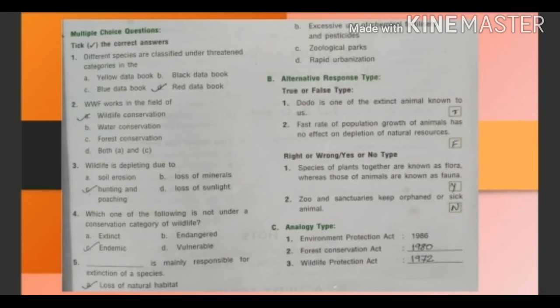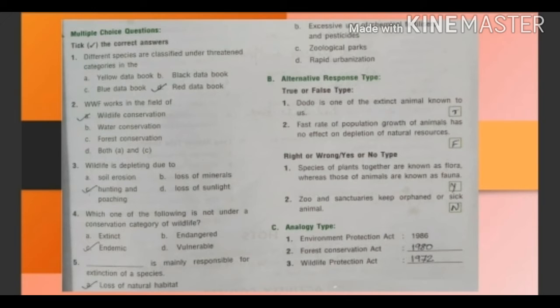Now question B. Alternative response type. True or false type. First one is dodo is one of the extinct animal known to us. Answer is true. Dodo is extinct bird. Second is fast rate of population growth of animals has no effect on depletion of natural resources. Answer is false. This statement is false.